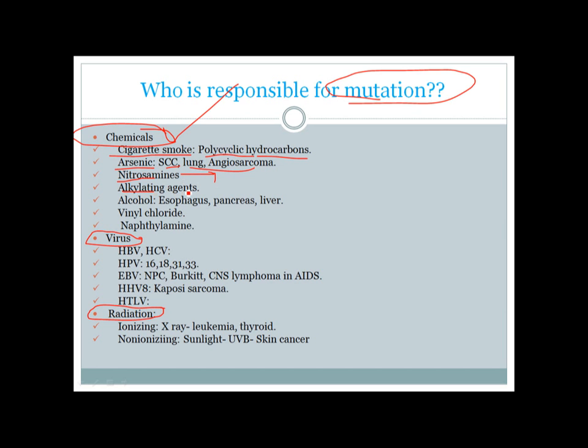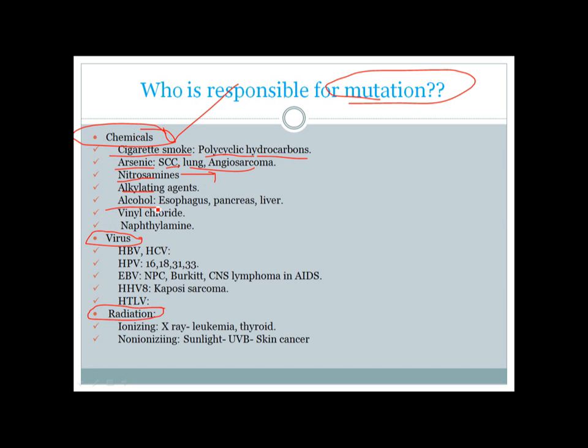Alkylating agents are chemotherapeutic agents used to treat different types of malignancies like leukemia and lymphoma. The funny thing is that they are used in the treatment of lymphoma, but they can also give rise to leukemia and lymphoma. That's a very bizarre thing.